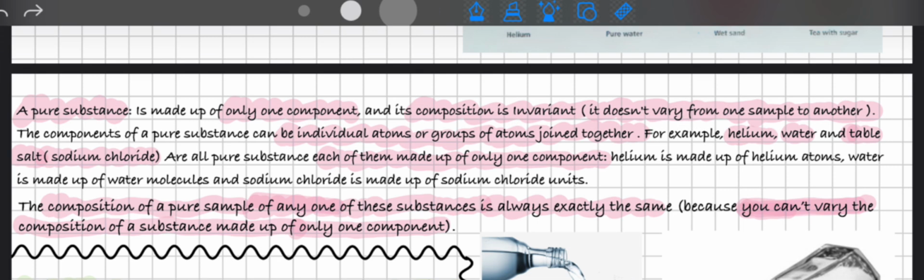For example, helium, water, and table salt, sodium chloride, are all pure substances, each of them made up of only one component. Helium is made up of helium atoms only. Water is made of water molecules, and sodium chloride is made up of sodium chloride units. The composition of a pure sample of any of these substances is always exactly the same, because you can't vary the composition of a substance made up of only one component.